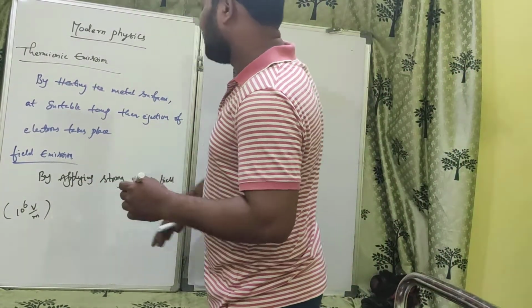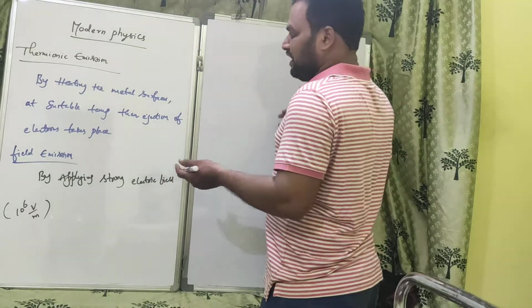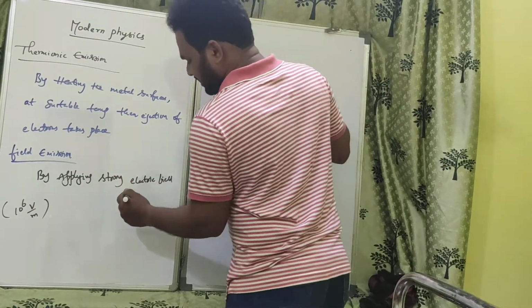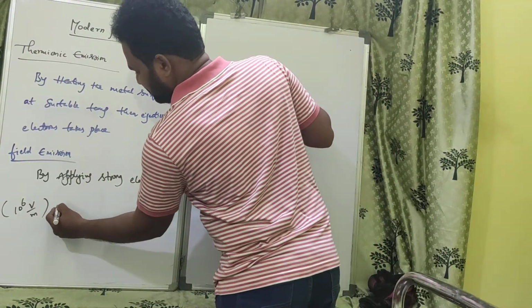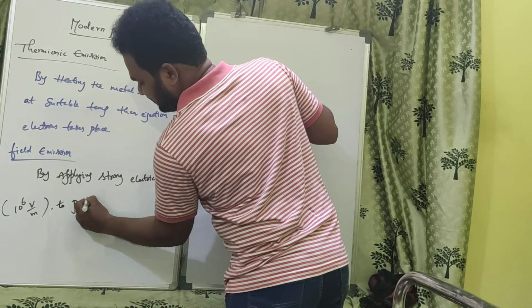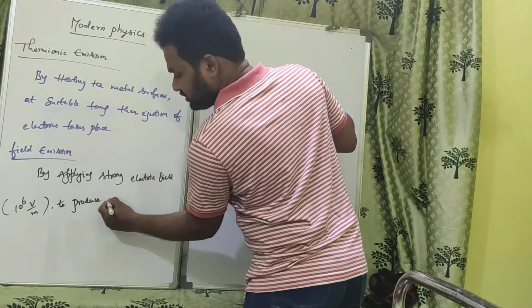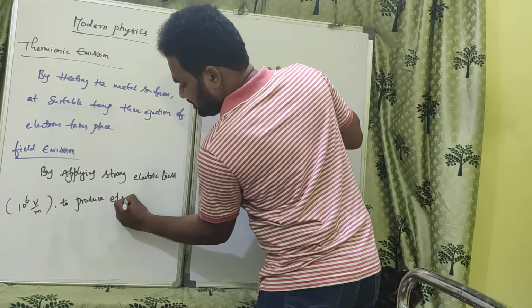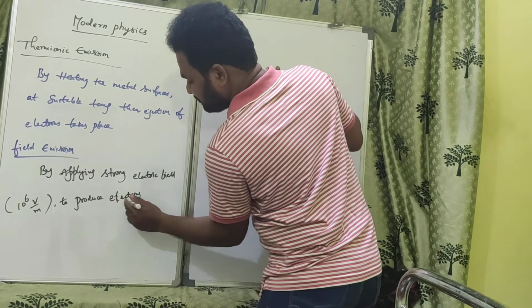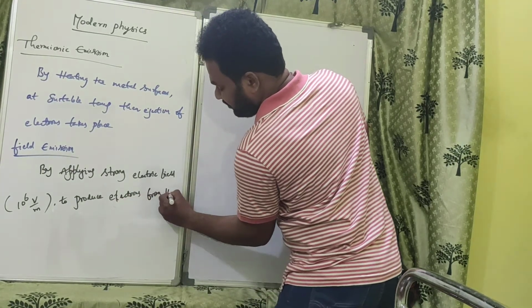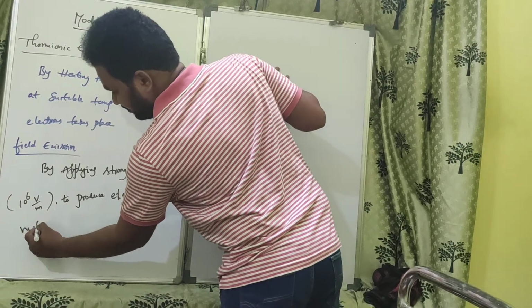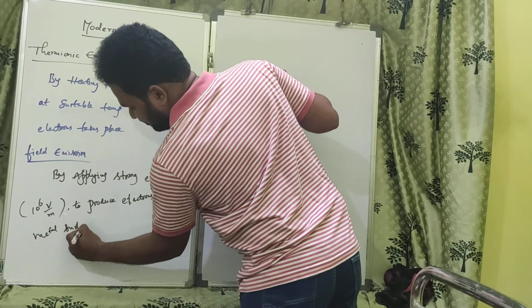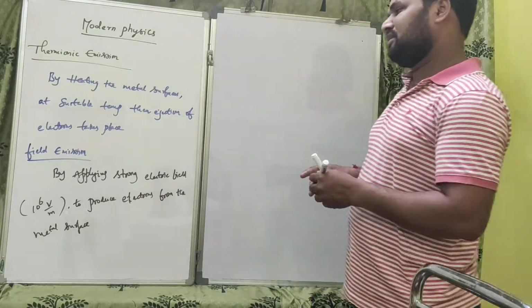Such type of emission is called field emission: applying a strong electric field to produce electrons from the metal surface.